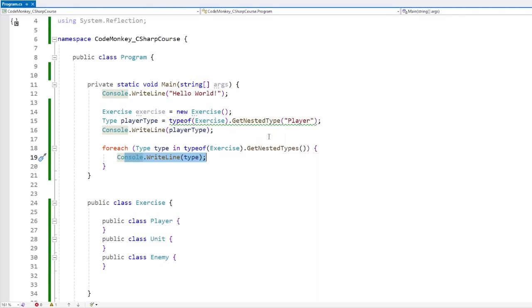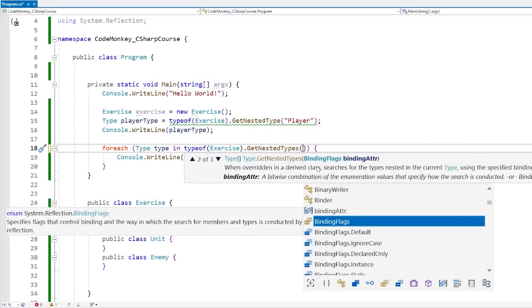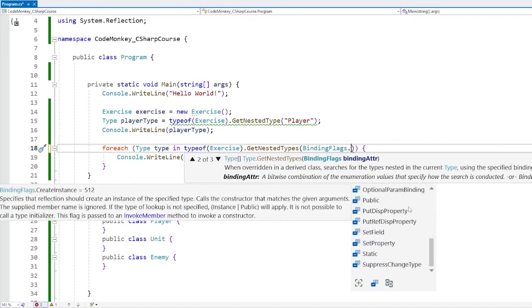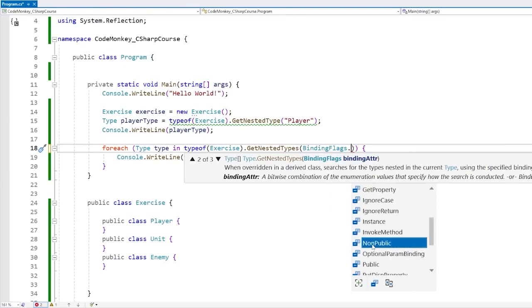So on pretty much all of the reflection functions, you always have one to look for a very specific thing, or one to look for all of them. And also on both these functions, you also have all kinds of filters. So there's a function that takes some binding flags, and these binding flags are really just filters. The main ones that I used quite a lot in the exercise was looking for static things, for example static, or for example this one, non-public.